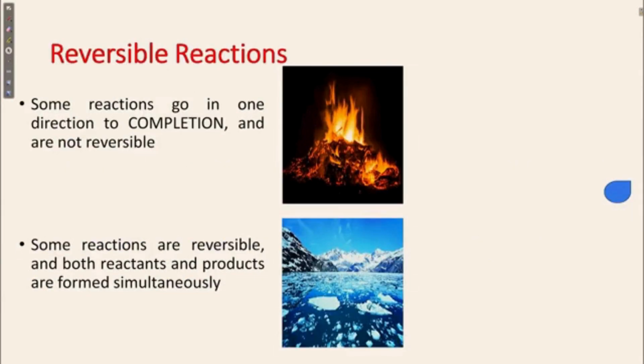So first of all we are going to discuss the reversible reaction. See, reactions are basically of two types. One is reversible, another one is irreversible. Reversible reactions are those reactions in which the forward reaction takes place as well as the backward reaction. That means the reactant can change into the product, and after some time the product can also change into the reactant. This is known as a reversible reaction.